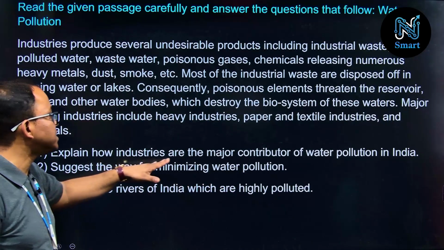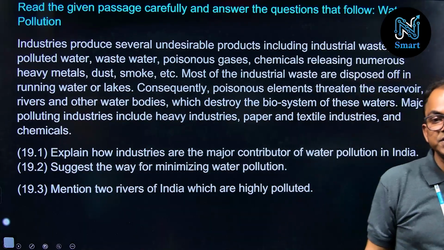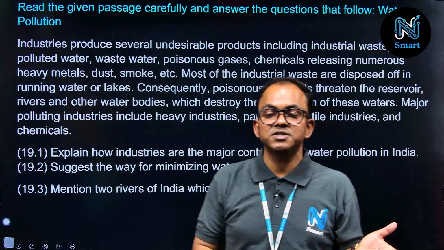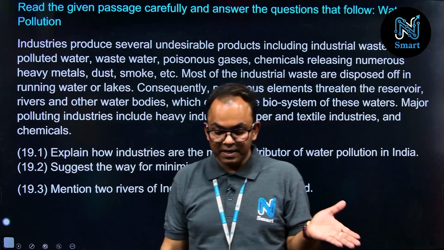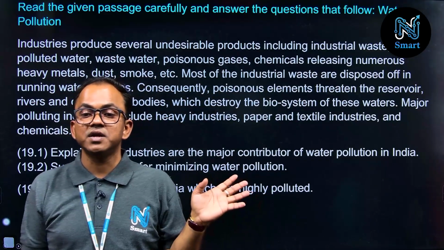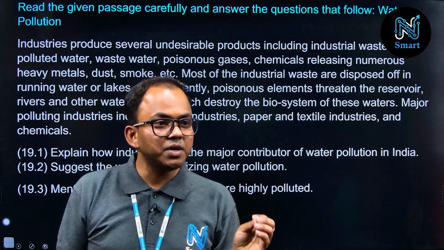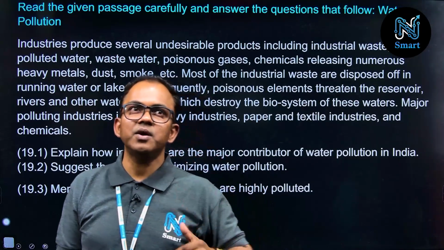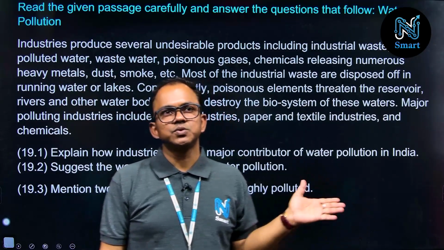Explain how industries are the major contributors of water pollution in India. So you know very well the role of industries regarding this. What are these industries basically doing here? You have to understand that these industries directly release effluents, or toxic components, chemicals, etc., which harm the water, which pollute the water, right? So this is one thing.